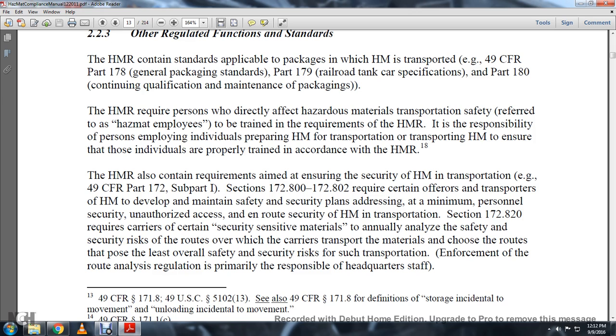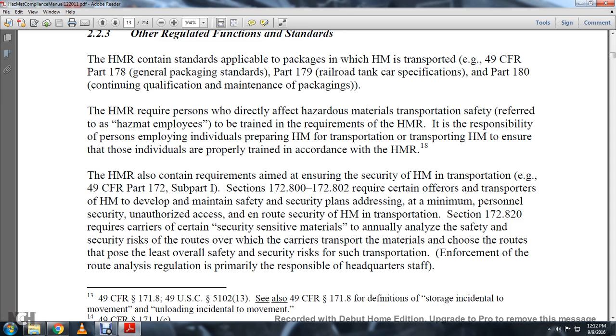The hazmat material requirements require a person who directly affects hazmat material transportation safety, referred to as a hazmat employee, to be trained in accordance with the requirements of the hazmat material regulations. The person employing the individuals preparing hazmat material for transportation is responsible for ensuring those individuals are properly trained in accordance with the hazmat material regulations.